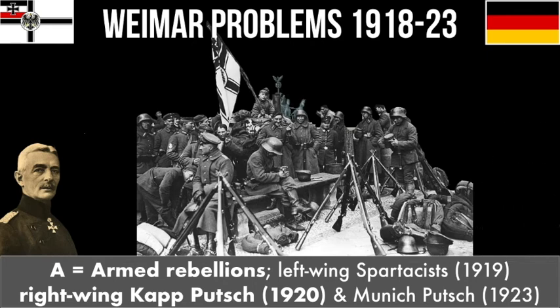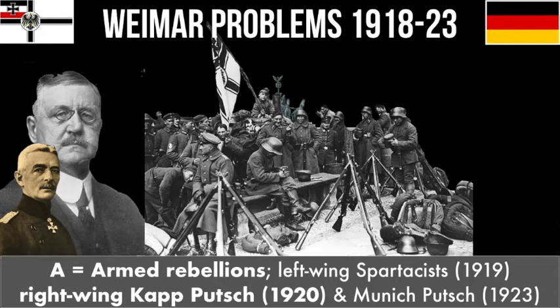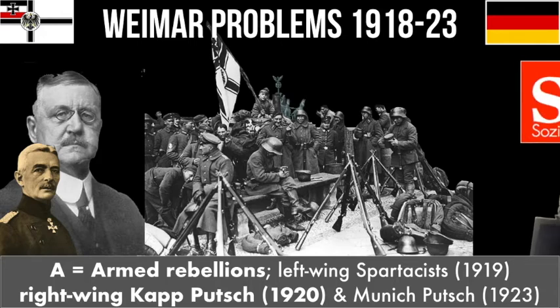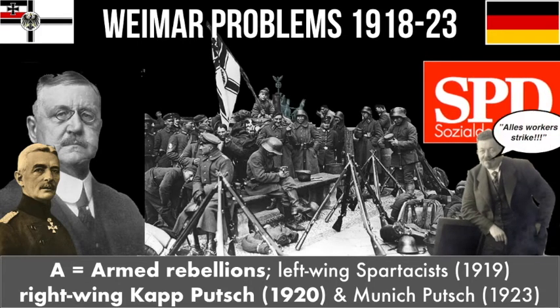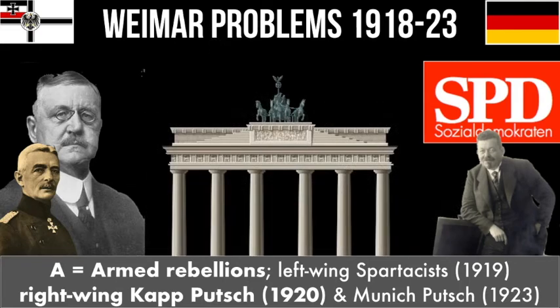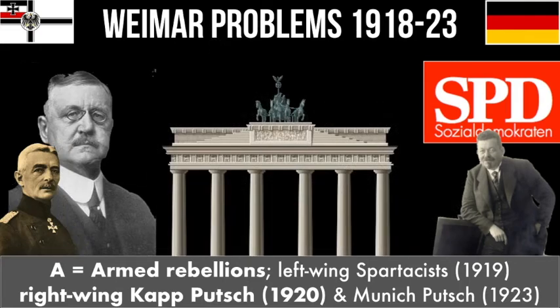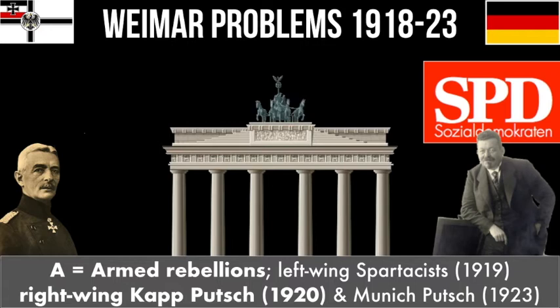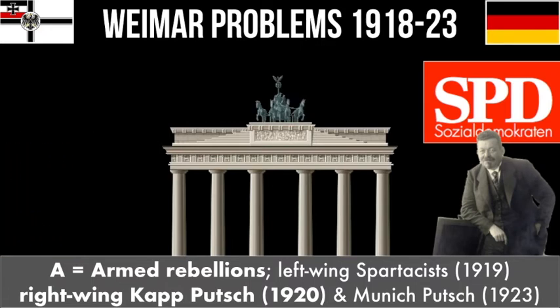Many Berliners welcomed the Freikorps, there was little fighting, and a right-wing politician called Wolfgang Kapp was chosen to lead the new government. However, Ebert and the socialists refused to give up. They called on the workers all across Germany to rise up in a general strike, which completely paralysed the country. The new Kapp government couldn't operate and was forced to give up. So the democratic government again survived, and again the Kapp Putsch wasn't a big challenge because it didn't last long. But again, you could argue it was a big challenge because the government relied on someone else to protect them, in this case the striking workers.